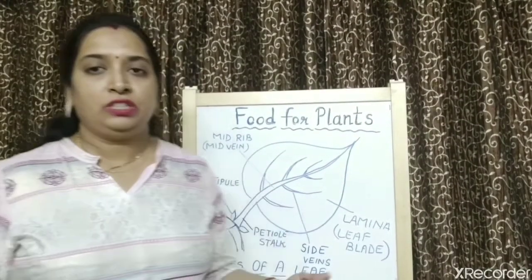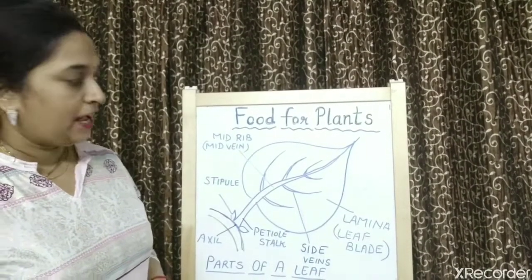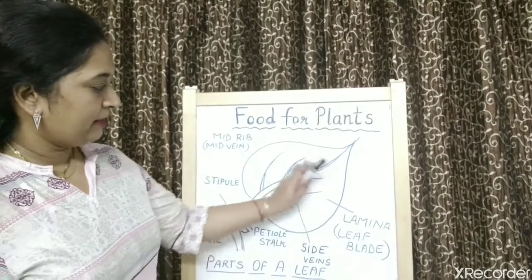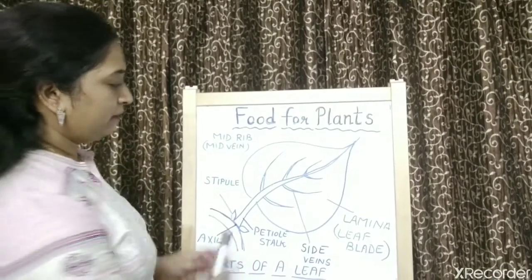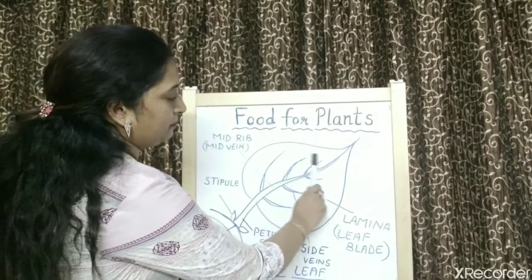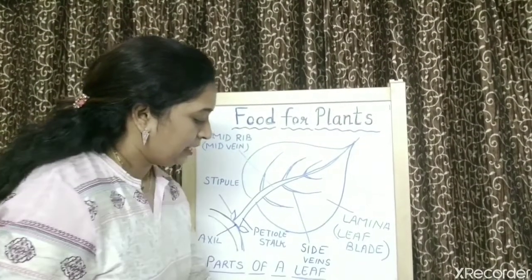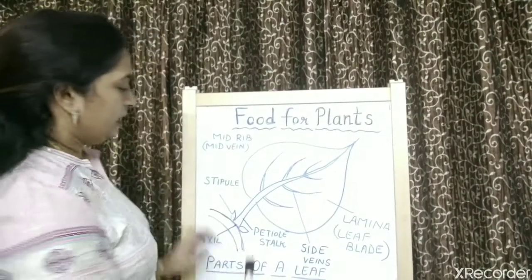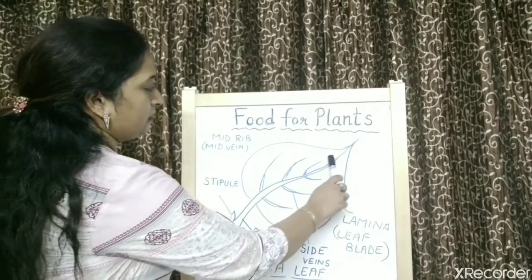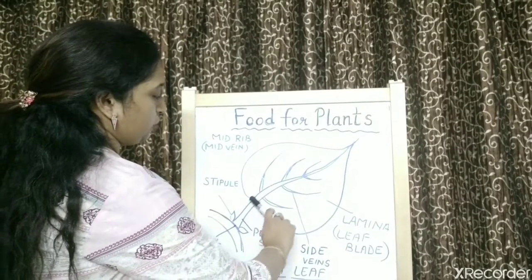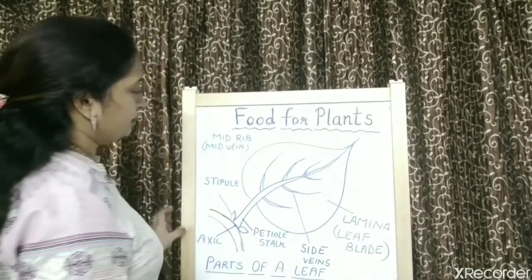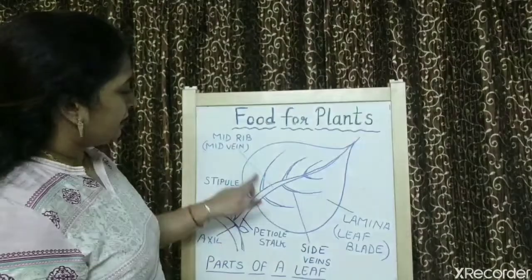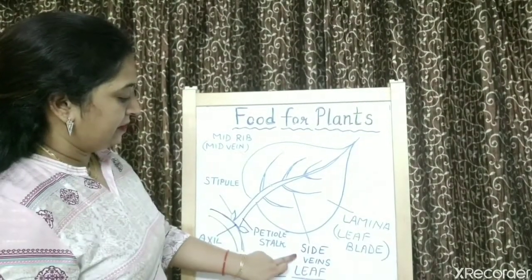Right, children? So these are different parts of a leaf. The main part of the leaf is the leaf lamina. The flat, broad part of the leaf, like here you can see, is called the leaf lamina. Then through the middle of the leaf, a thick tube runs. That thick tube is called the midrib. Then small thin tubes arise from the midrib, and these are called side veins.